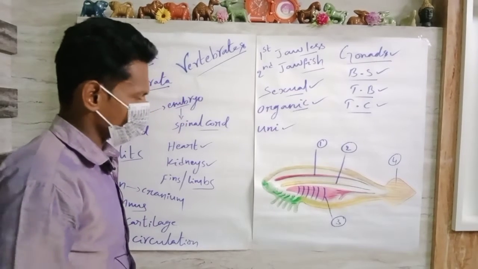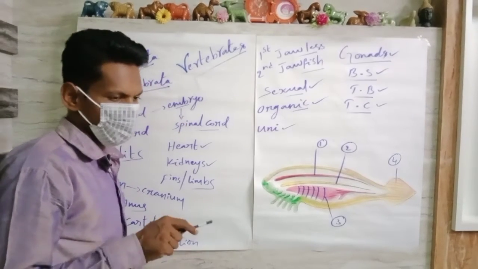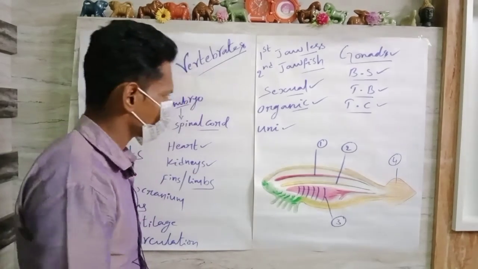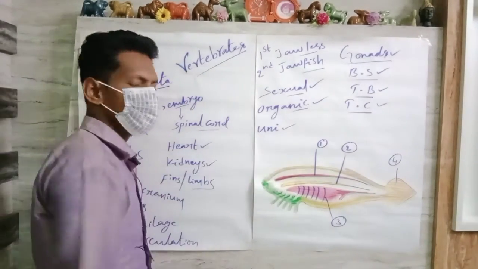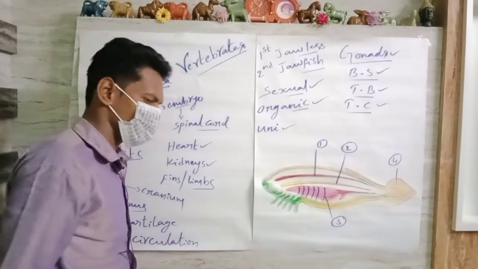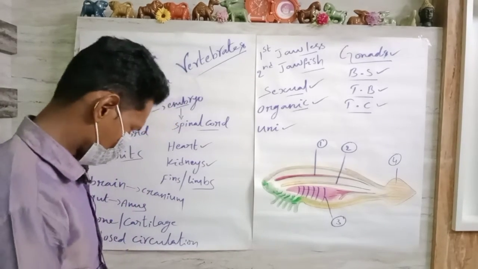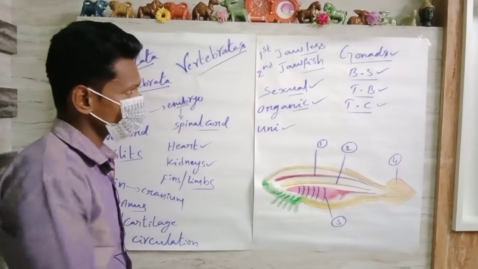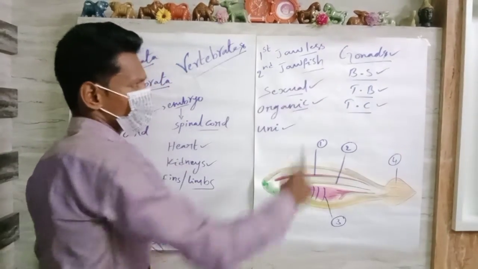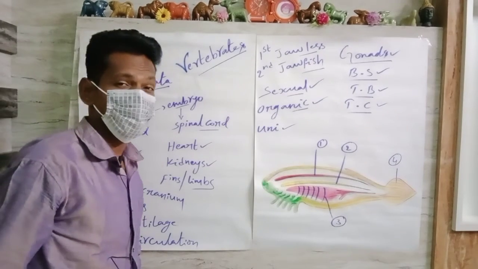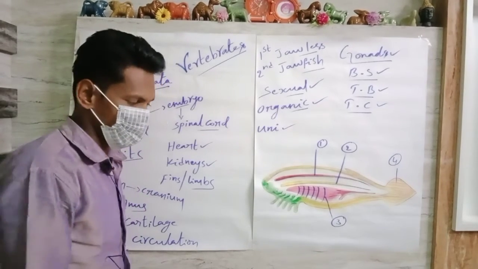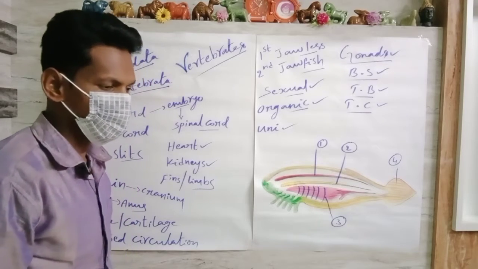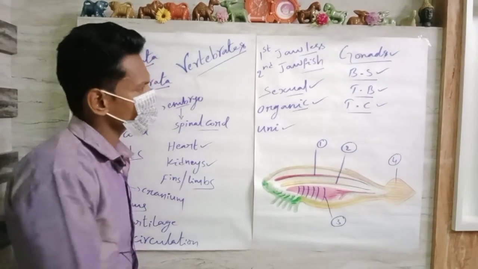The feeding mechanism depends on the different organic substances available in their particular habitat. Then these are unisexual: male and female organisms are separate. That is called sexual dimorphism. Gonads are highly well developed, in the sense of reproductive organs, whether ovaries or testes, based upon the sex or gender of the organism.